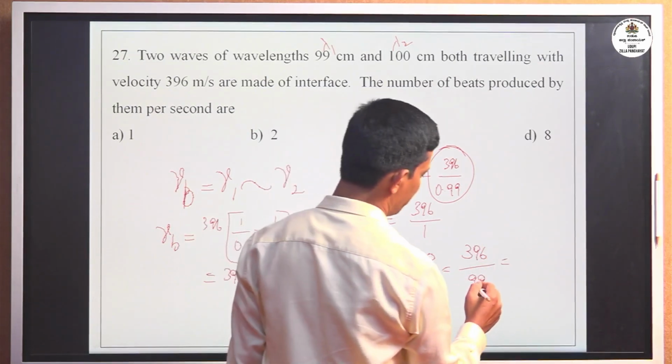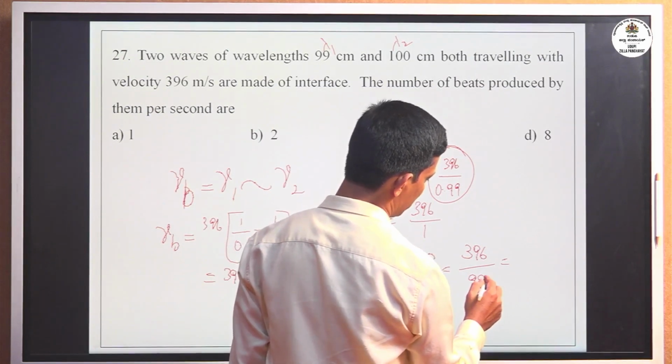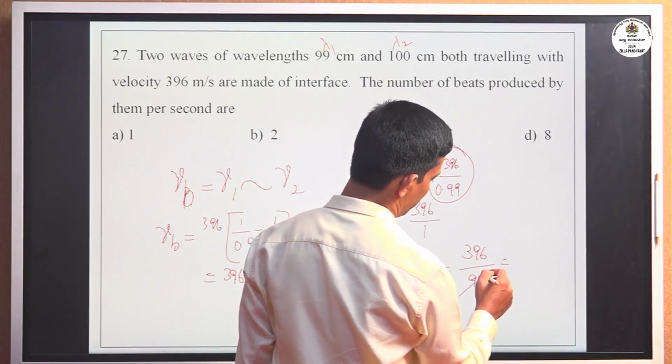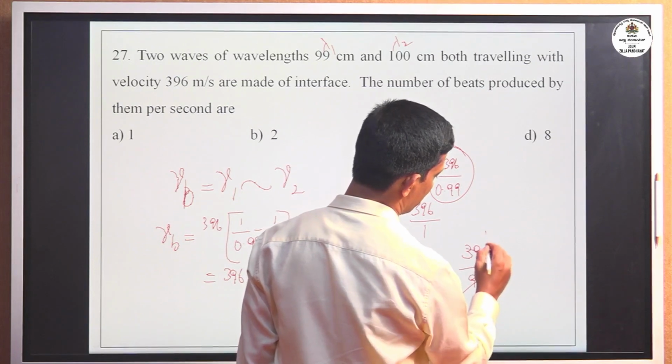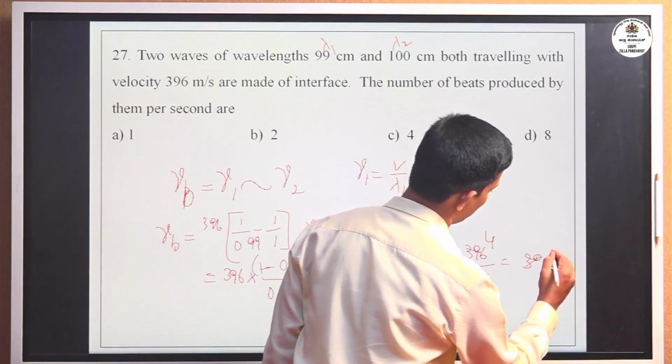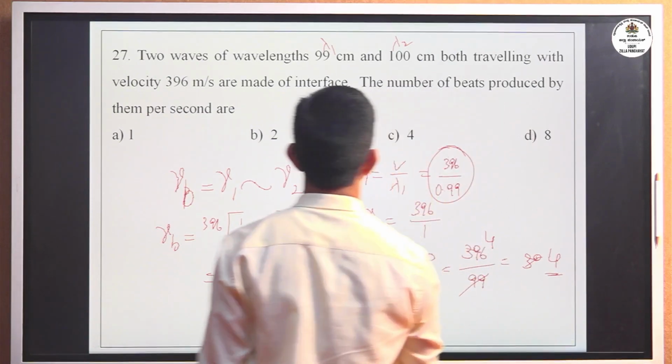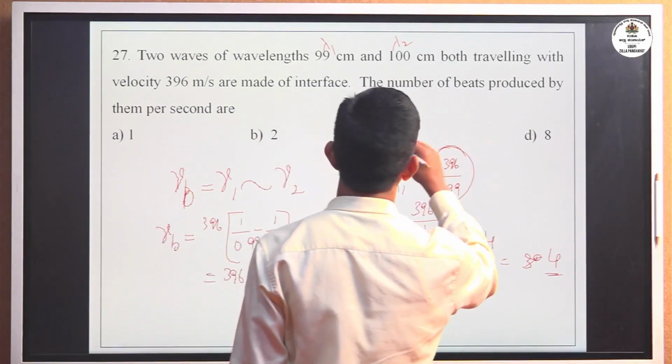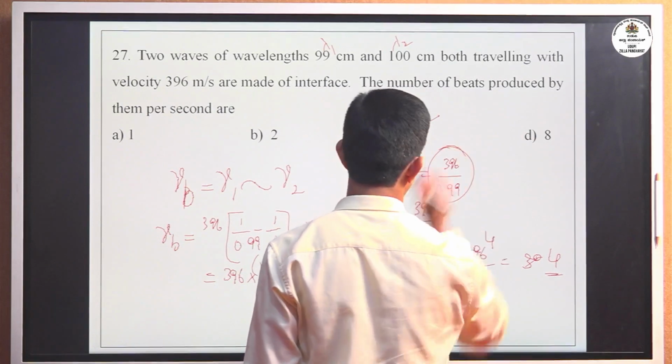Answer: how many times does 99 divide 396? 99 4s are 396, correct, no? 4 9s are 36. Yes, right? That is, the answer is 4. Now correct option: the number of beats produced by them per second is 4.